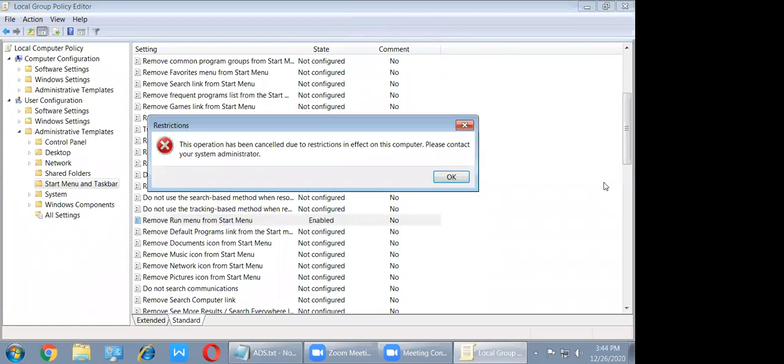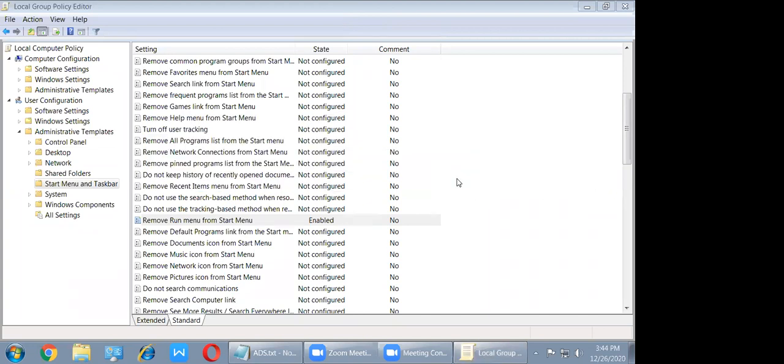So I'm trying to again open run command. So it gives the error: This operation has been cancelled due to the restrictions in effect on this computer. Please contact your administrator. Now, Usman, I want to get back. How can I get back?